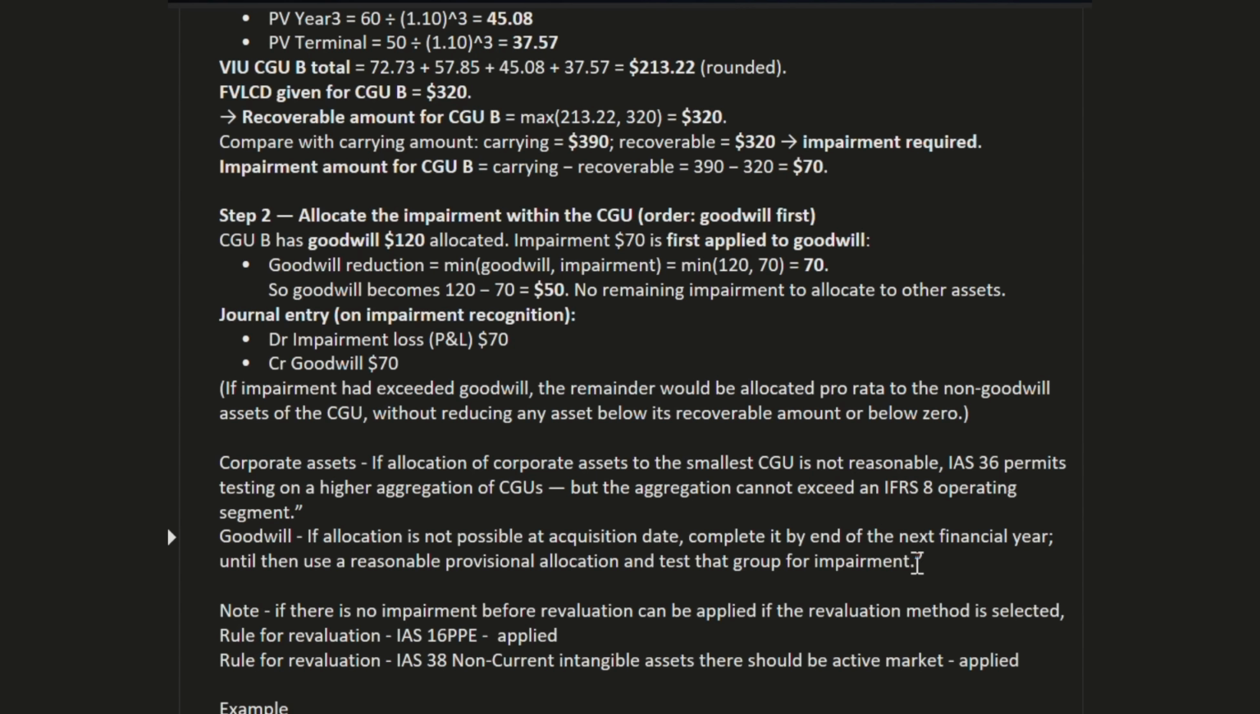Now note, if there was no impairment before, revaluation can be applied if the revaluation method is selected. So this is what we have covered before. If the revaluation model is selected, IAS 16 PPE applies. For IAS 38 it can be applied, but there should be an active market.